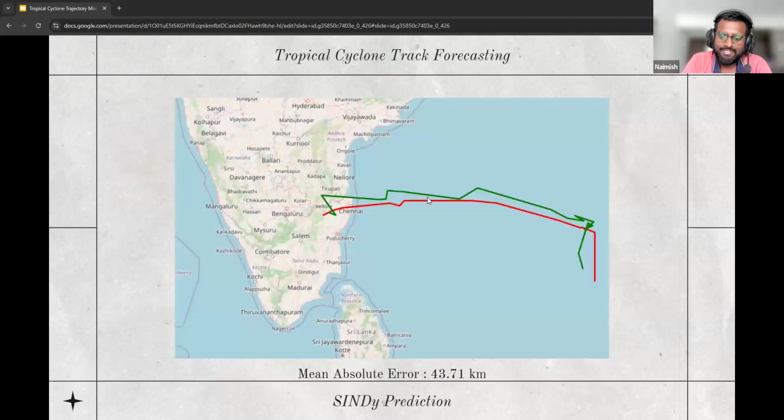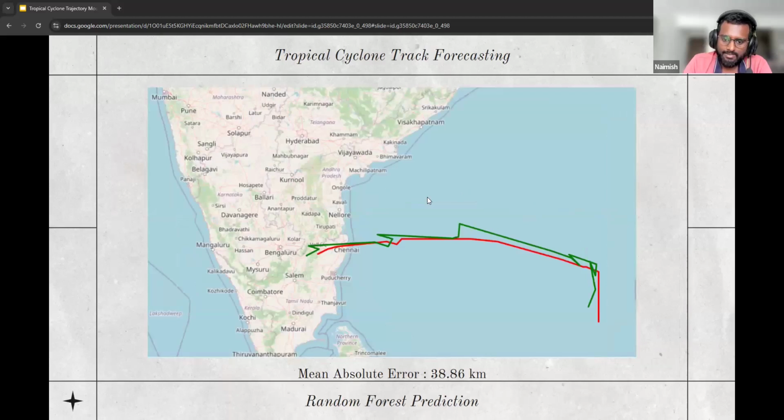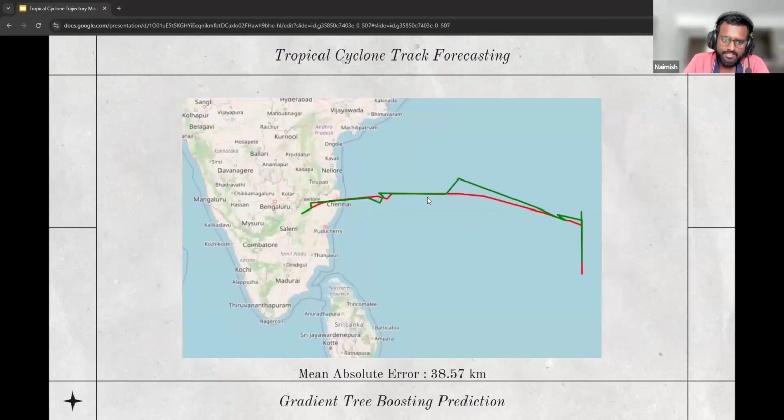Cool. So let's look at SINDy's predicted track. The ground truth track is in red, the forecasted track is in green, and then we have the random forest prediction, we have the gradient boost prediction.